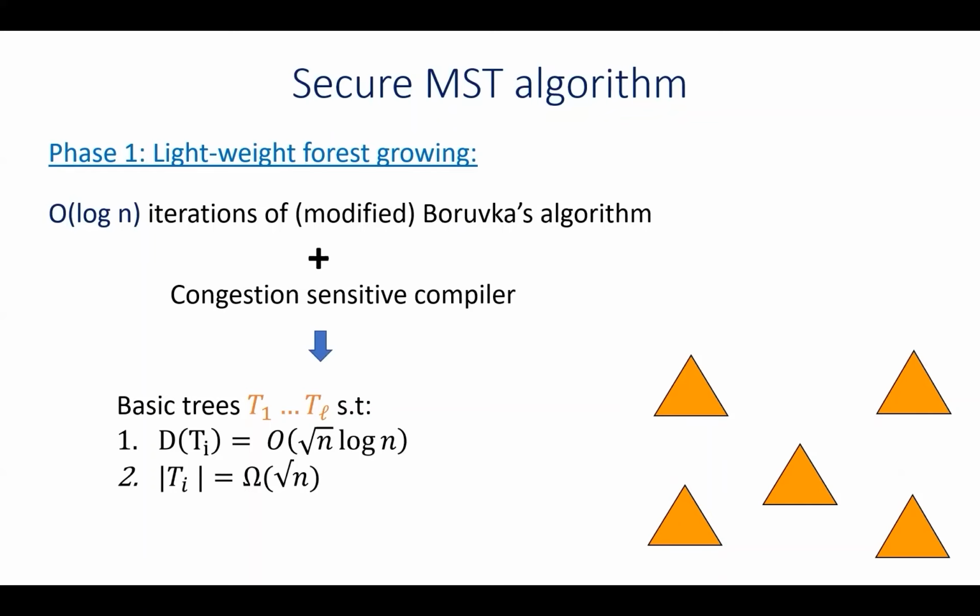And this results in a forest of what we call basic trees, such that on the one hand, the diameter of each tree is bounded by square root n log n, and therefore we can perform aggregation inside these trees quite efficiently. And on the other hand, each tree is sufficiently large. It contains at least square root n many vertices. And we'll see shortly why these two properties are good for us.